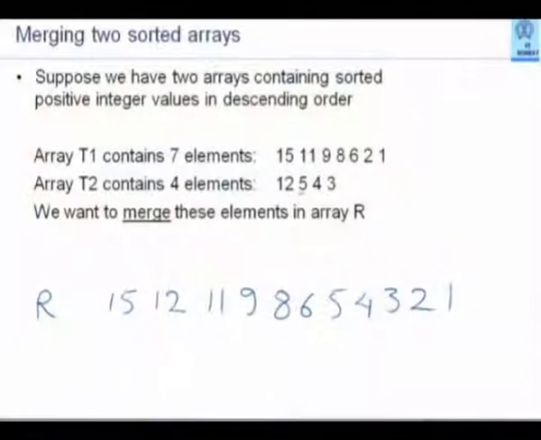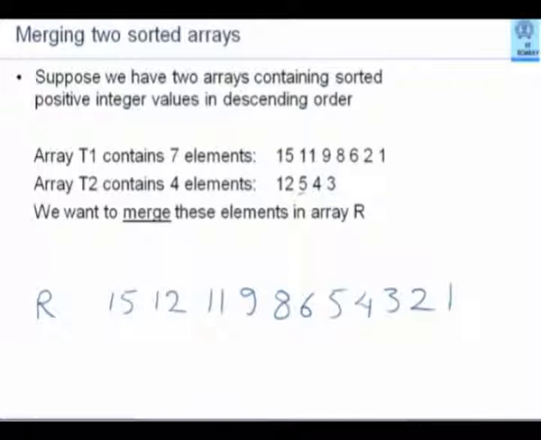But you saw that when we were mentally doing this merging process here, we were looking at all the elements of one array and all the elements of the second array, but one element only once. Having decided whether that element goes into the result array or not, we never looked at it again. This did not happen in sorting. In sorting, we had to keep on revisiting multiple elements. This merge operation, in fact, is linear in n.